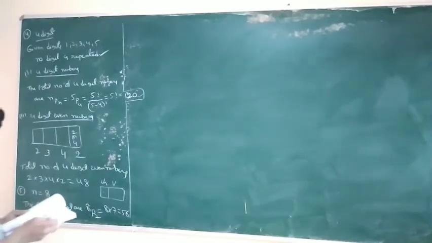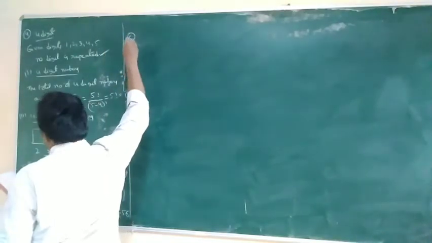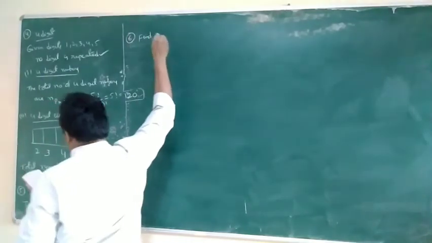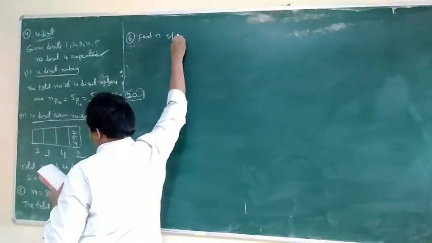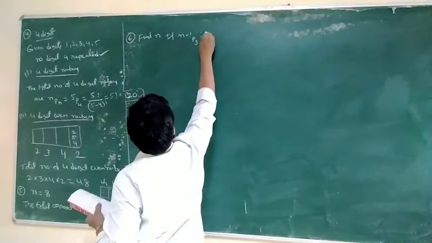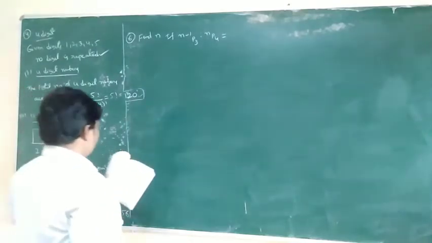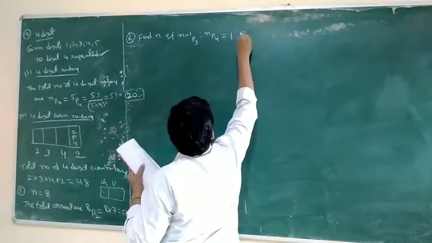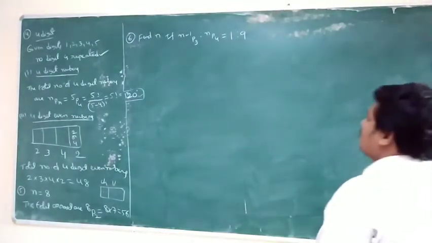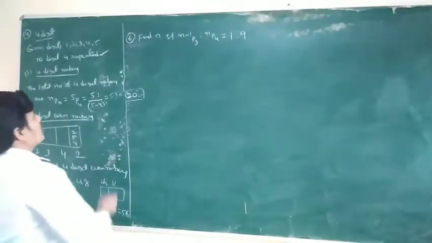Next, sixth problem. Find n if n minus 1 P3 is to nP4 is equal to 1:9. This is the given data. Find the n value. Okay, clear?